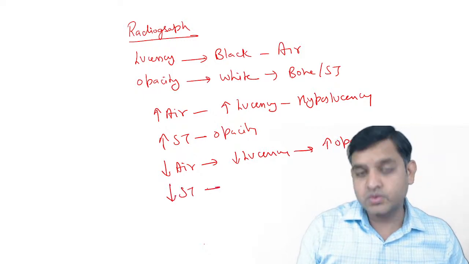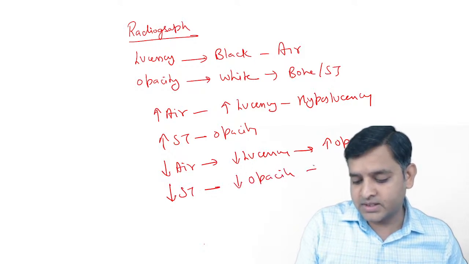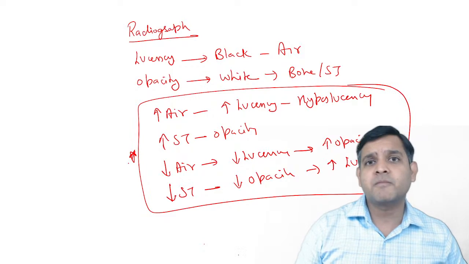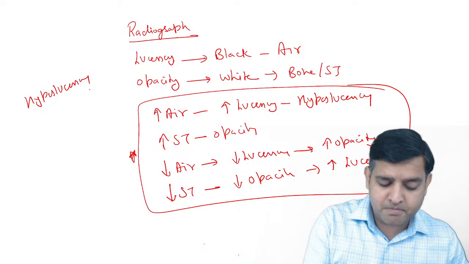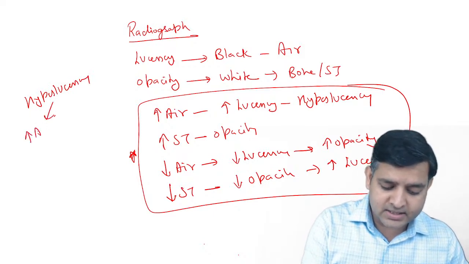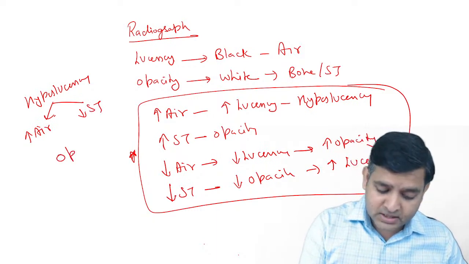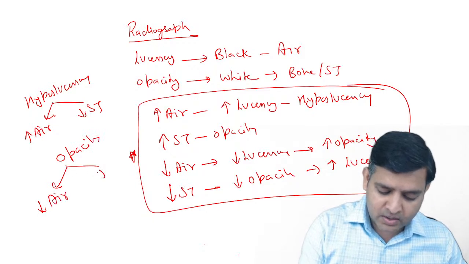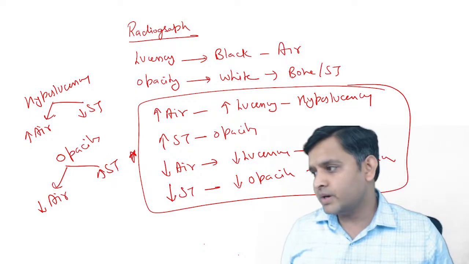A decrease in the soft tissue will be the same as a decrease in opacity, which is the same as an increase in the lucency. That's all. Rather than mugging up those big tables, that is how I'm going to remember. So what is the cause of hyperlucency? Very simple. Either an increase in the air or a decrease in the soft tissue. What is the cause of opacity? Again, very simple. Either a decrease in the air or an increase in the soft tissue. It's a simple logic. That's all.